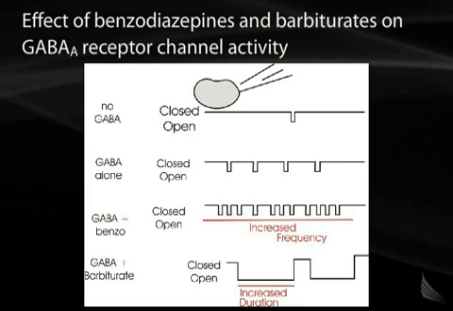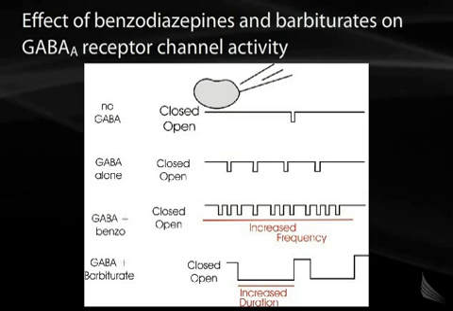To illustrate this, we have a cell here that we are measuring membrane potential. When GABA is not present, you only see minimal opening of the chloride channel. However, when GABA is given, you see that the frequency of chloride channel opening increases. You see 4 different openings here.